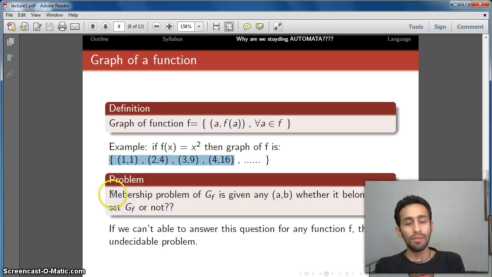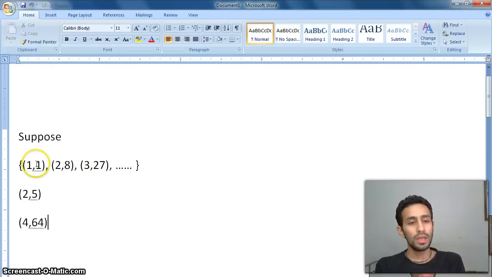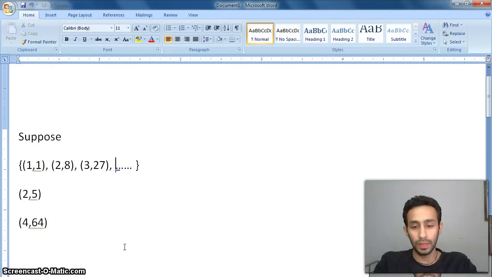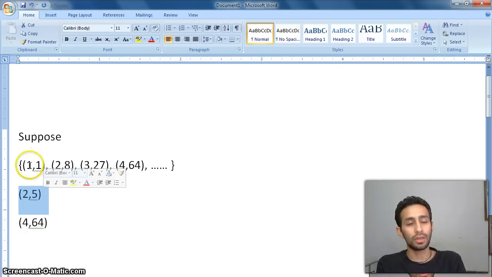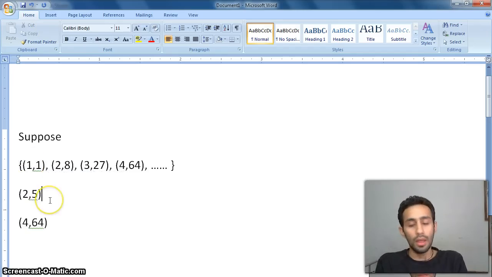Now the membership problem for the graph of a function is: given any random pair A, B, whether it belongs to the graph of the function set or not. Suppose this is the graph for the function x cube. Its next pairs are 4, 64, and similarly 5 and so on. If I ask whether the pair 2, 5 belongs to this set or not, the answer is no. How do you know?